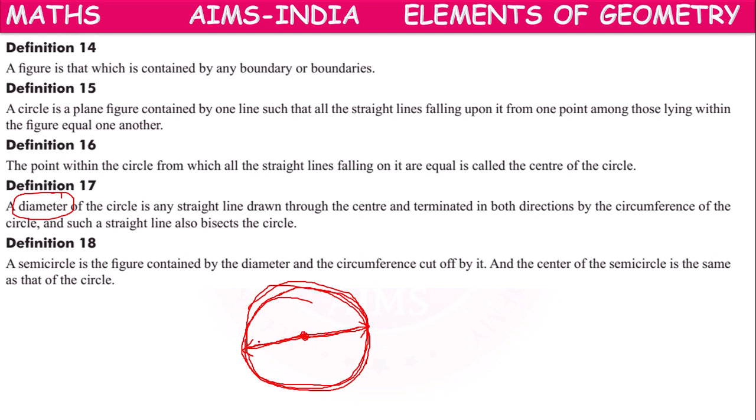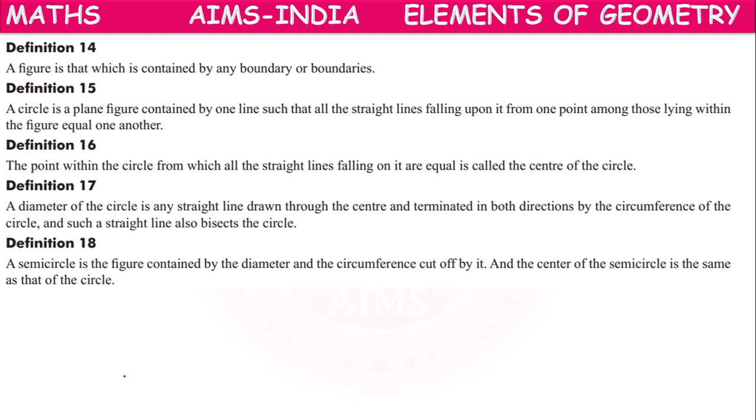So the line going through the center and terminating in this direction by touching the circumference, and in this direction by touching the circumference, is called a diameter. It also bisects the circle into two equal parts.